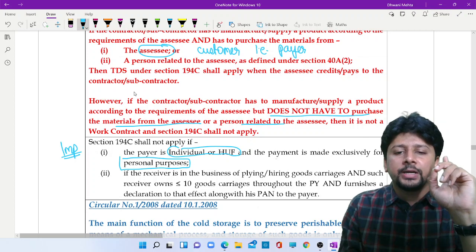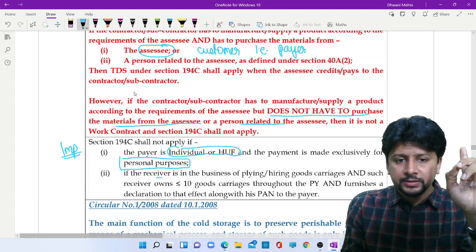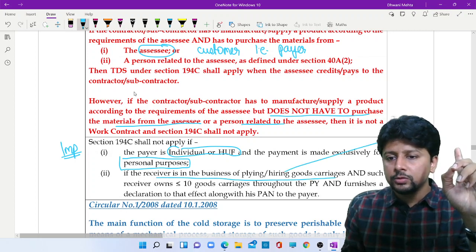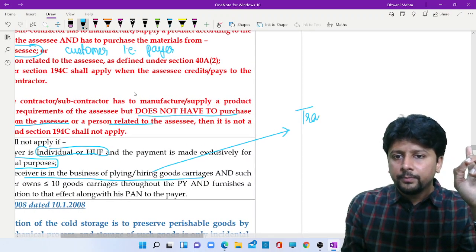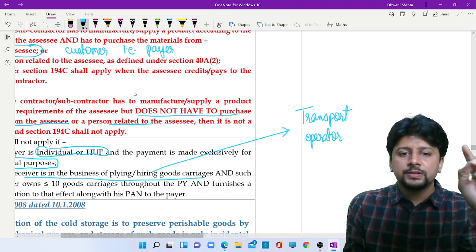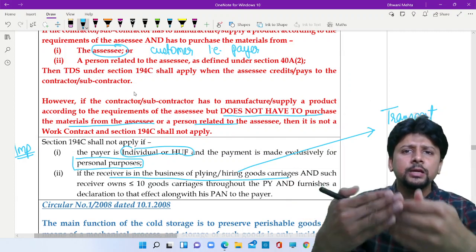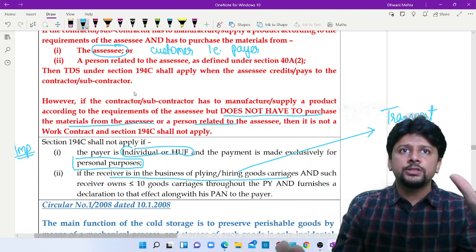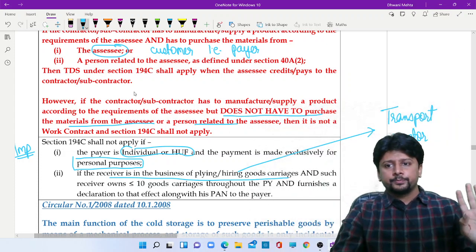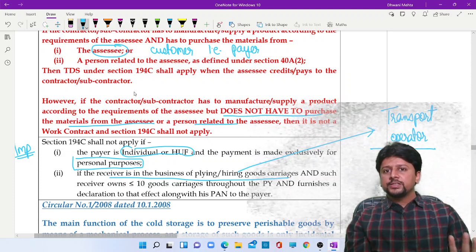In case of transport operators, if you are in the business of plying or hiring goods carriage, that means the receiver is a transport operator. Now, if the number of vehicles, number of trucks that he has are less than equal to 10, and he gives a declaration in writing along with his permanent account number, then TDS provisions will not apply, whatever be the amount. Transport operator will be excluded. As a receiver, TDS will not apply.